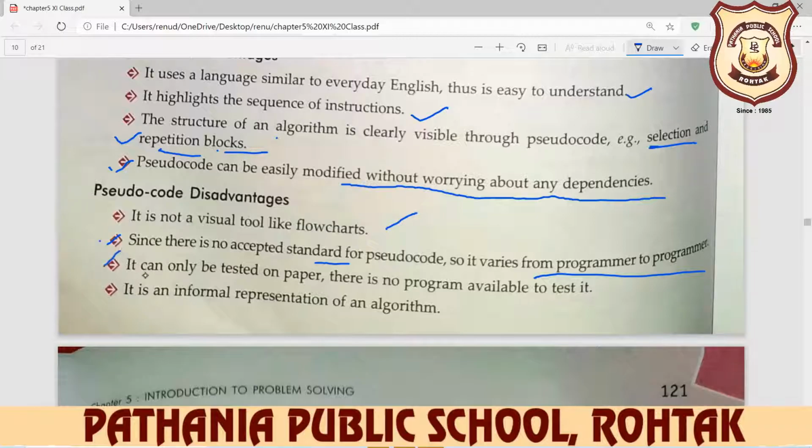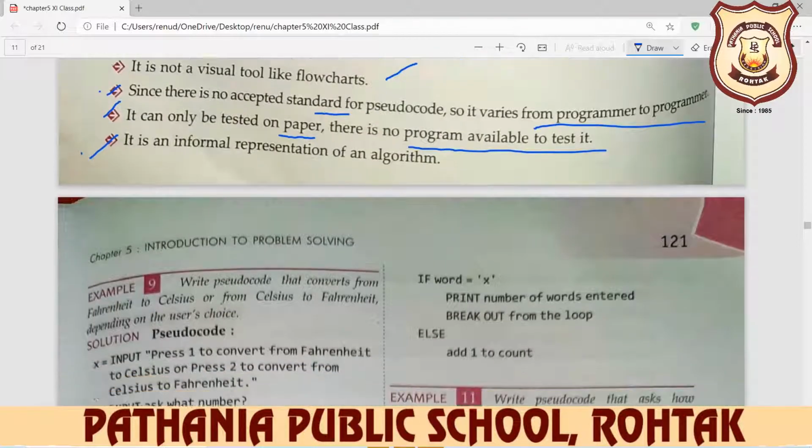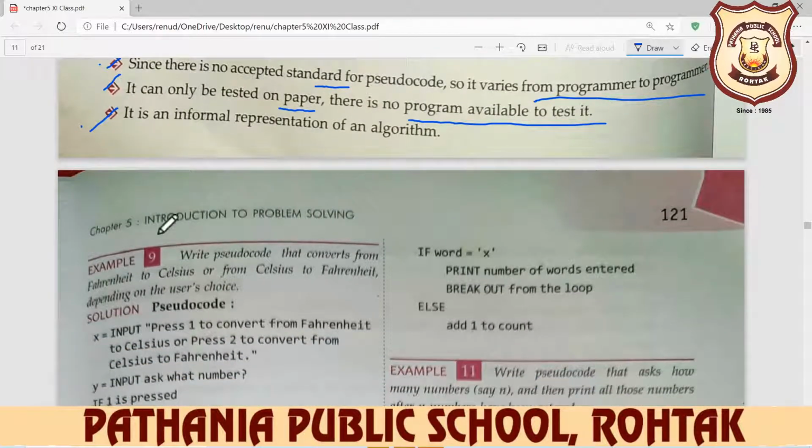It can only be tested on paper. There is no program available to test it. Pseudocode we just write on paper. We don't do the implementation of this on a computer system. It is an informal representation of an algorithm. These all are the disadvantages of pseudocode.